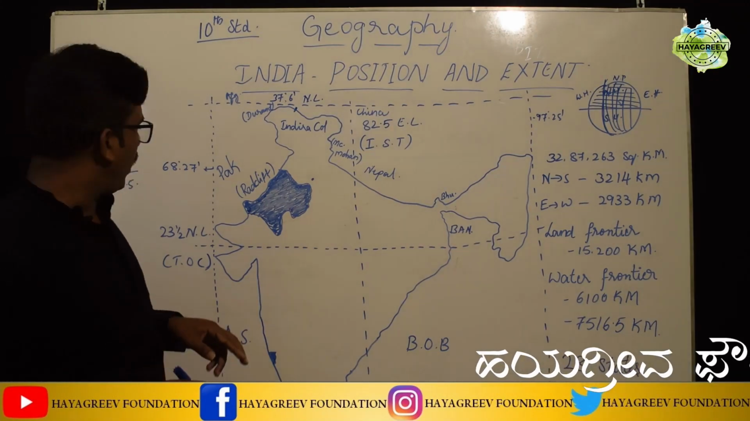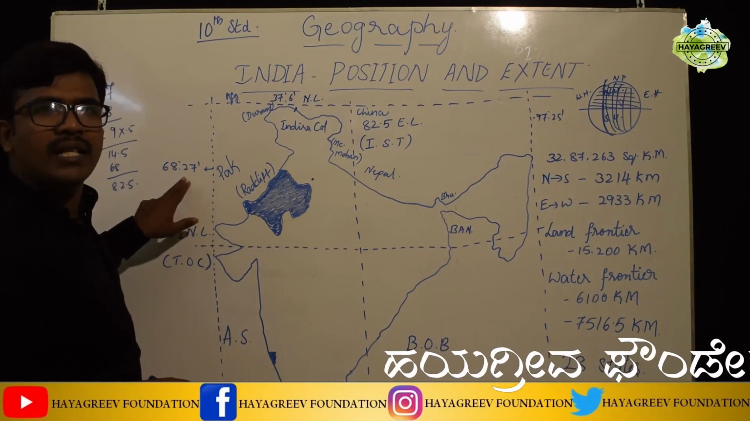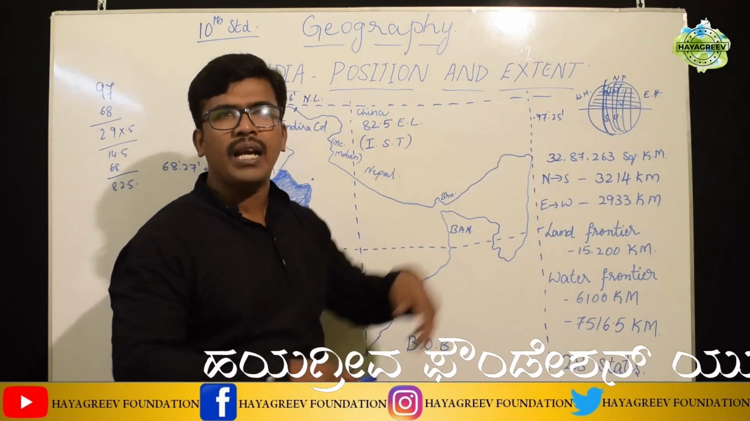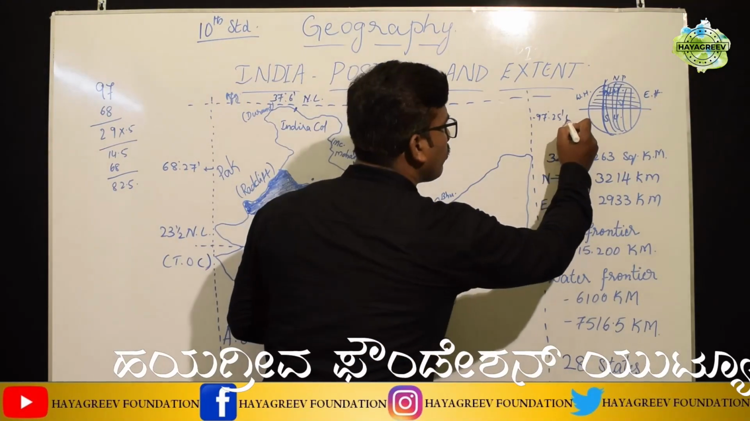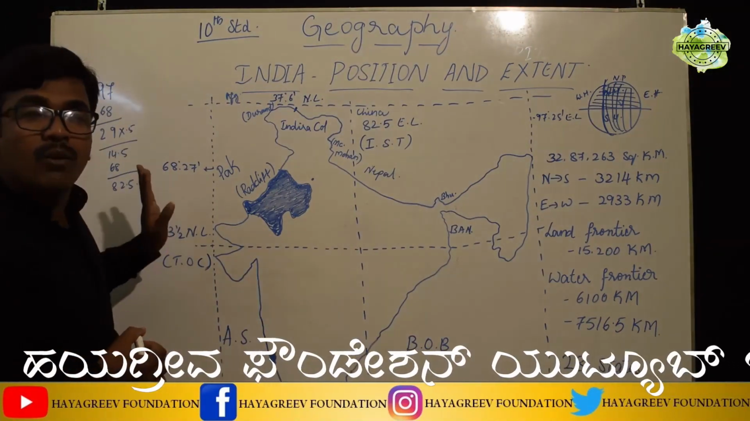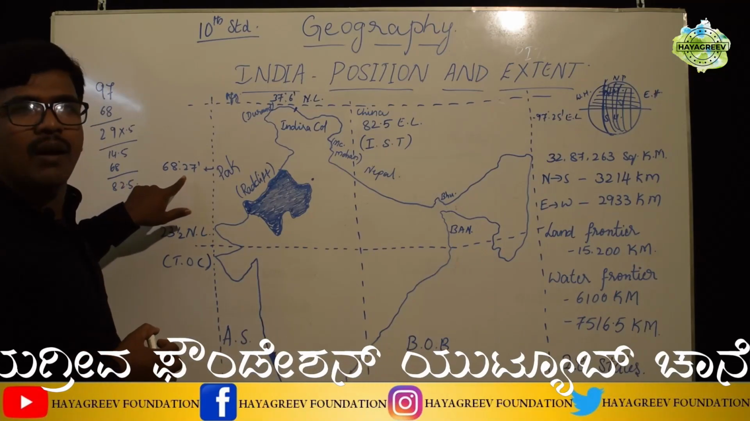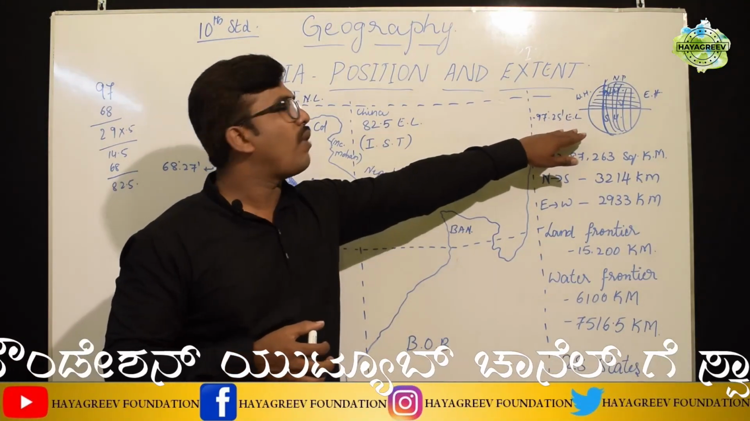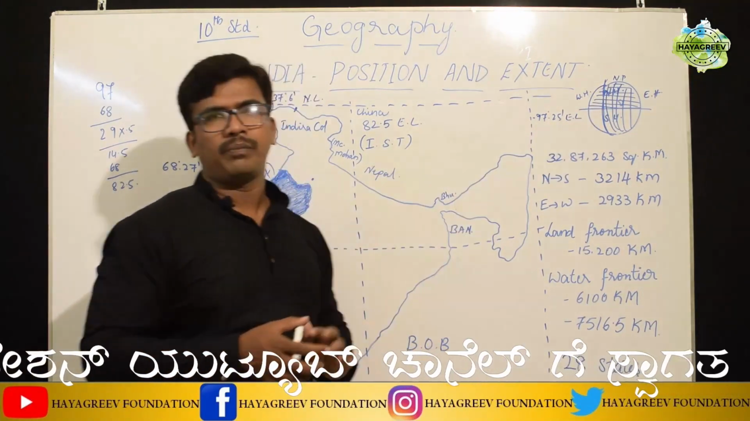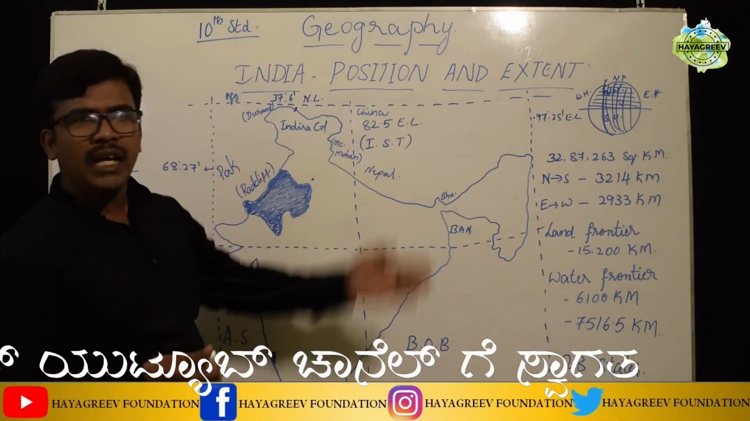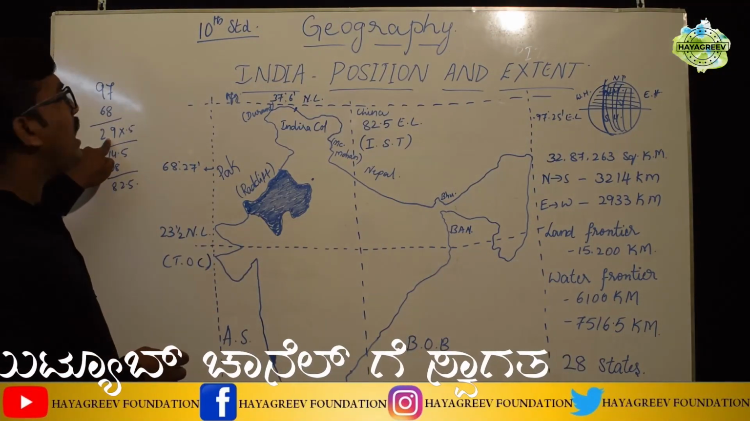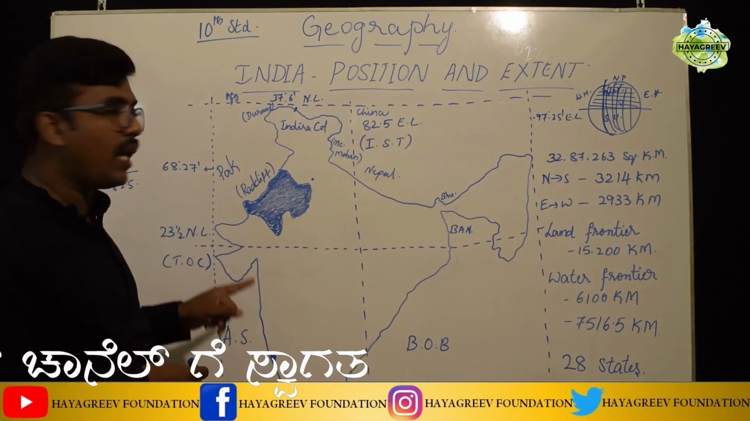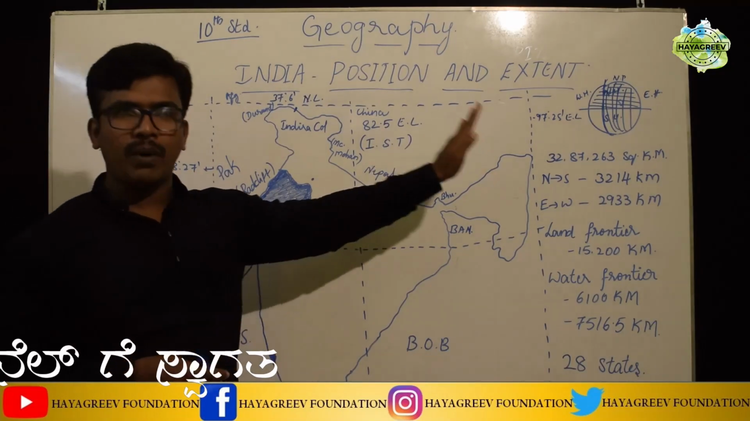India is located between 68 degree 27 minutes to 97 degree 25 minutes east longitude. Again I'll repeat, India is located between 68 degree 27 minutes to 97 degree 25 minutes east longitude. So that means in India totally 29 longitudes pass.